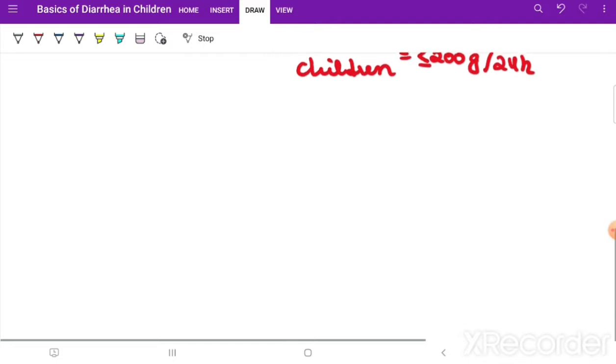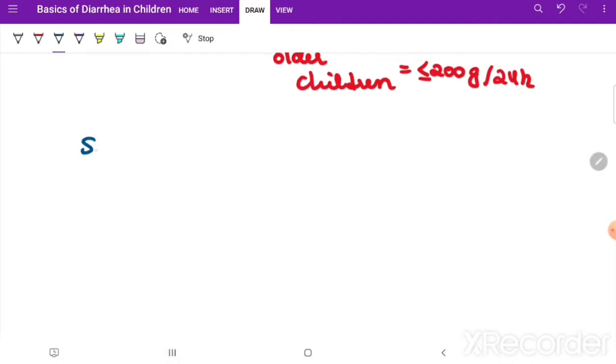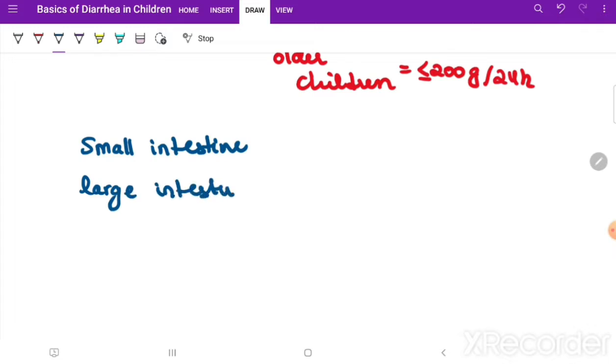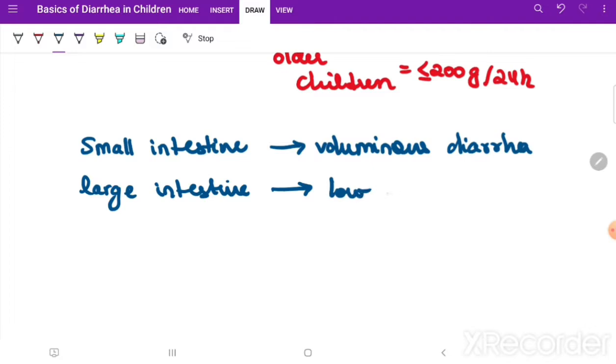Now as you know, there is a small intestine and there is a large intestine. Any disorder which affects the small intestine causes voluminous diarrhea. Why? Because the absorptive surface, which is the most important, is in the small bowel. Whereas if colonic absorption is affected, it causes a low volume diarrhea.